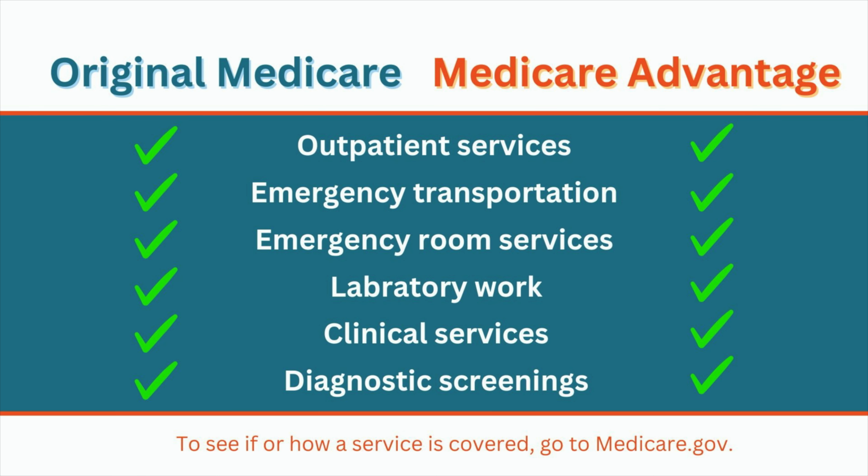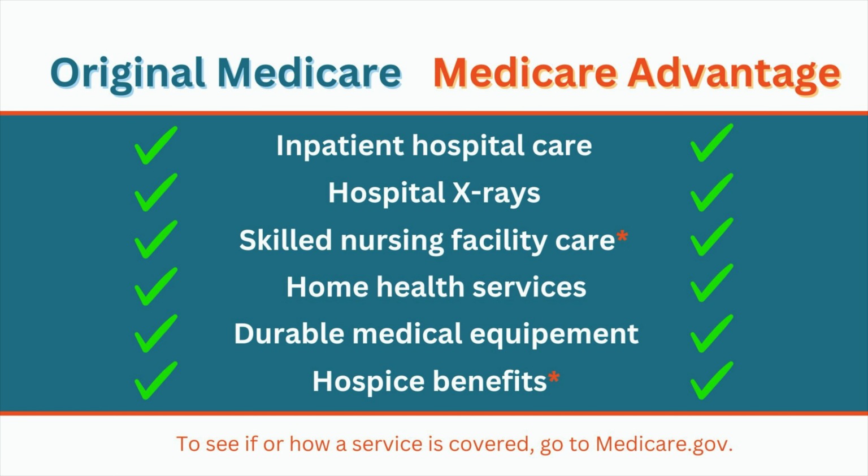The actual services that are covered will be the same for outpatient, emergency transportation, emergency room services, lab work, clinical service, diagnostic testing, inpatient hospital care, hospital x-rays, skilled nursing facility care with certain limitations, home health services, durable medical equipment, and hospice benefits with certain limitations as well.